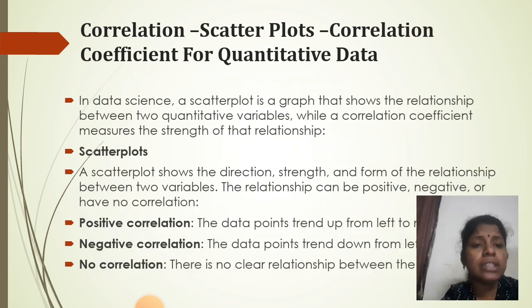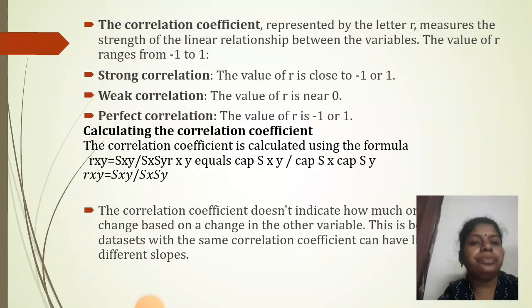Then correlation: scatter plots, correlation coefficient for quantitative data. In data science, a scatter plot is a graph that shows the relationship between two quantitative variables, while a correlation coefficient measures the strength of that relationship. A scatter plot shows the direction, strength and form of the relationship between two variables. The relationship can be positive, negative or have no correlation.